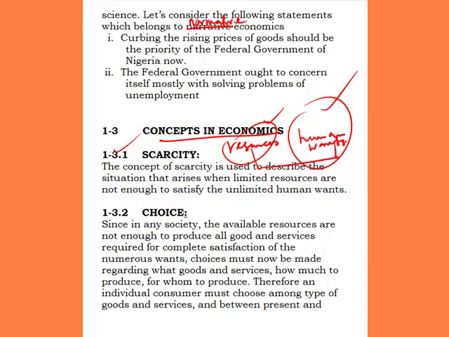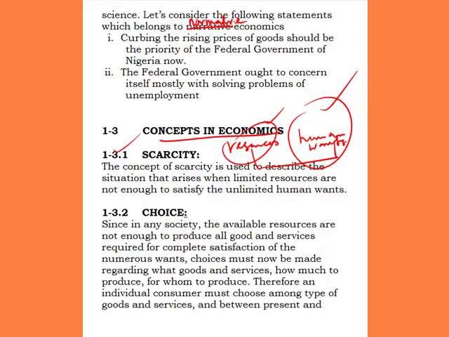So that is scarcity. The next one is choice. When something is scarce, then there is need for us to prioritize, to make choices. Because our resources are not enough to cater for our human wants, our wants are many while our resources are minimal. Then we need to make choices among our wants which our resources will satisfy, taking one and leaving the other.